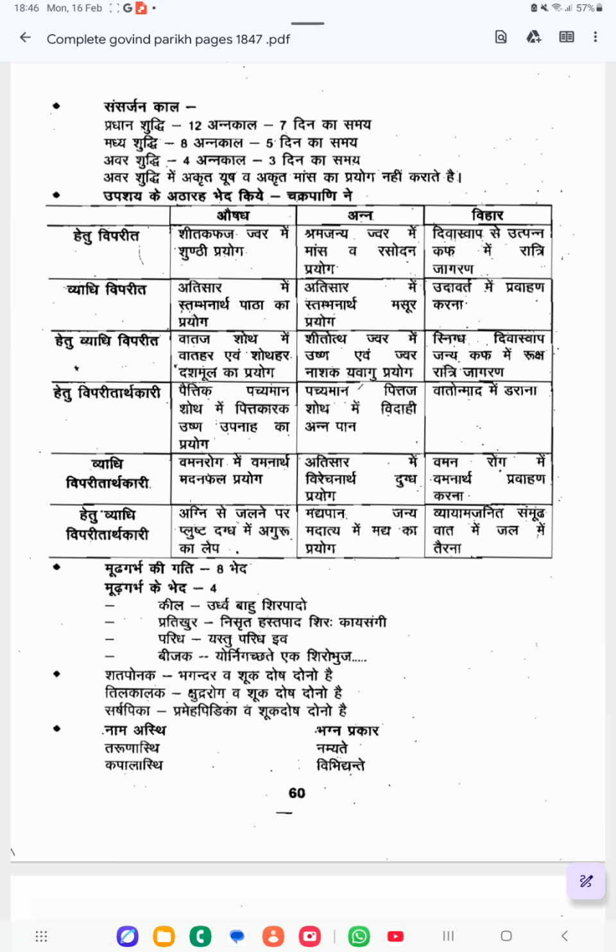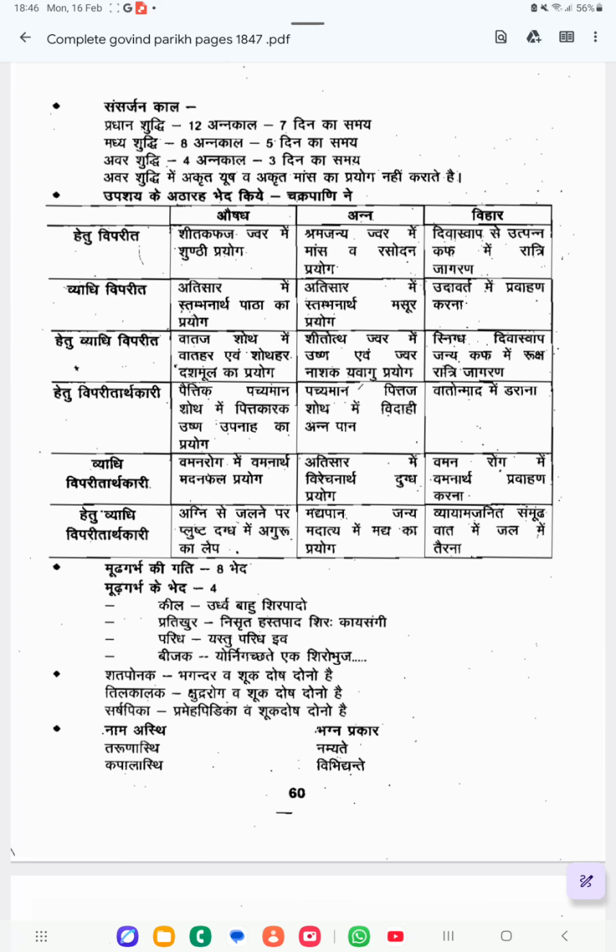Samsarjana Kala means we follow the Pathya like Peya, Vilepi, Akrita Yusha, Krita Yusha, Akrita Mamsarasa, Krita Mamsarasa. How many days do we have to follow? 12 Anna Kala, which is around 7 days. If it is Madhyama Shuddhi, 8 Anna Kala, which means 5 days. Avara Shuddhi, 4 Anna Kala, which is 3 days. Within 3 days we can finish the Samsarjana Kala.